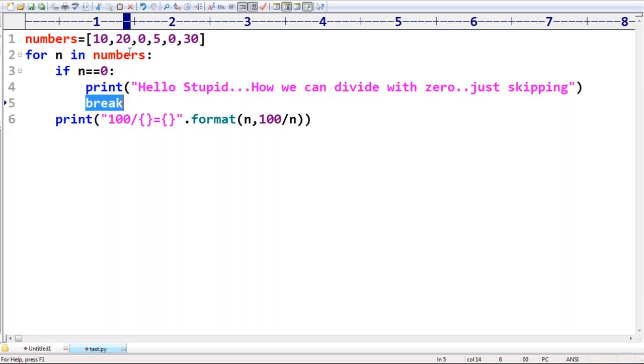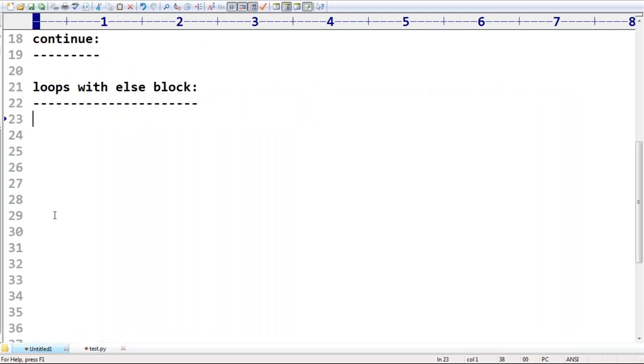Okay, so very simple. Inside the loop, if break is not executed, all items executed normally without the break. If the loop ran without the break, then only we should go for the else block. Are you getting that? When we should go for else is very simple. If the loop runs without the break, then only the else block is going to be executed. If break is executed, then automatically else is not going to be executed. Remember that, sir.